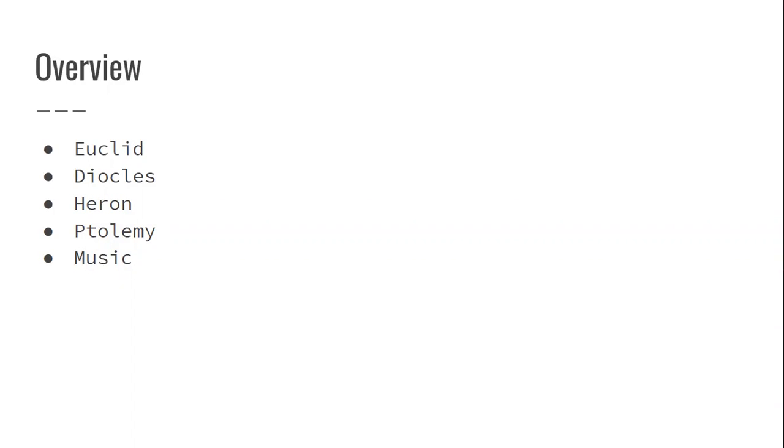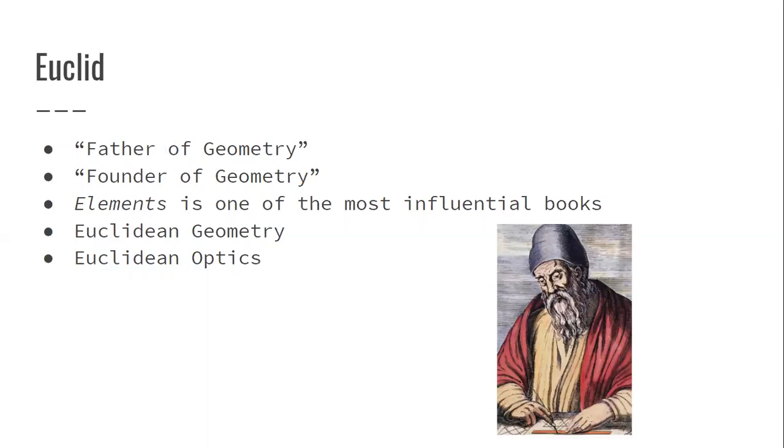Hellenistic optics in music. Just a little overview of what I'll talk about today. We'll start with Euclid, and then we'll go into Diocles, Heron, and then Ptolemy, and we'll talk about their works with the optics and what they proved and how they made their mark on this topic. And then we'll go into the music, which I know sounds weird in a history of math class. We're going to be talking about music, but we'll see how it connects later on in the presentation. So first, we're going to start with Euclid.